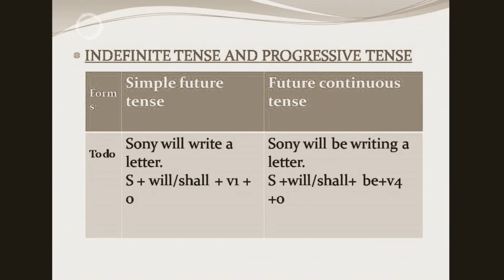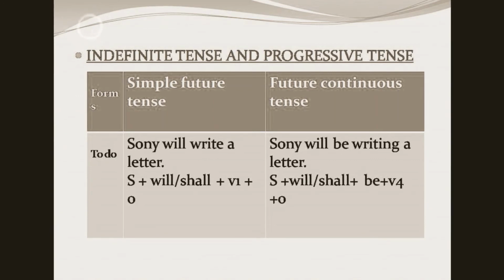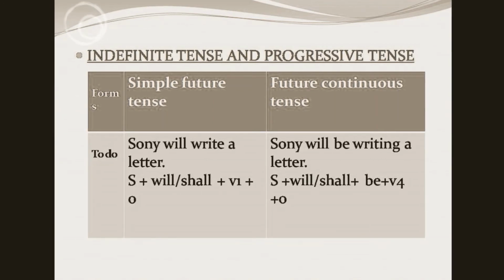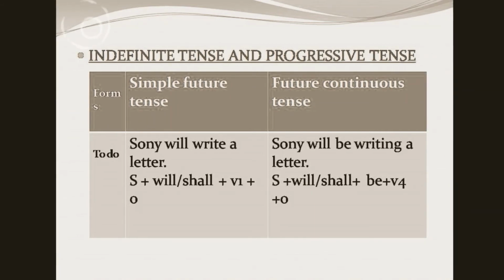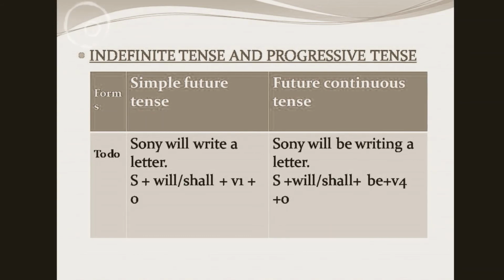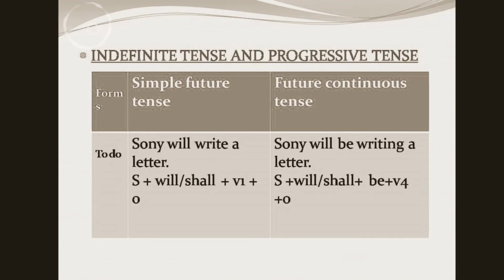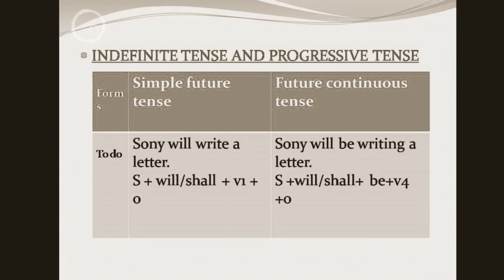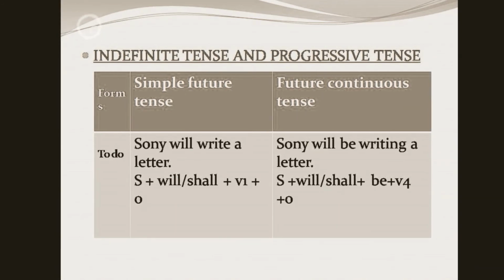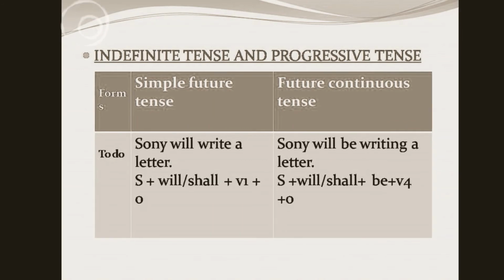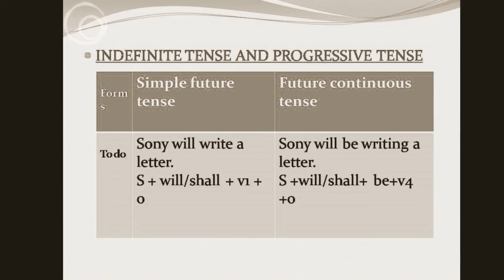Indefinite tense and progressive tense. There is a comparison between simple future tense and future continuous tense. To do form of the verb. Sunny will write a letter is an example for simple future tense. Sunny, subject. Will or shall, helping verbs. Write, first form of the verb. A letter, object. Sunny will be writing a letter is an example for future continuous tense. Sunny, subject. Will or shall plus be, helping verbs. Writing, fourth form of the verb. A letter, object.